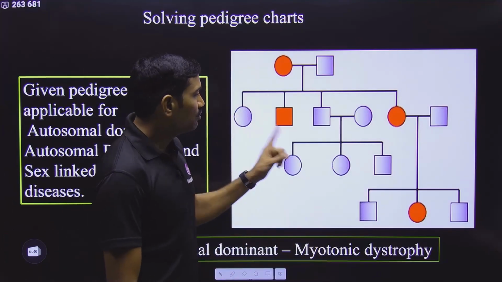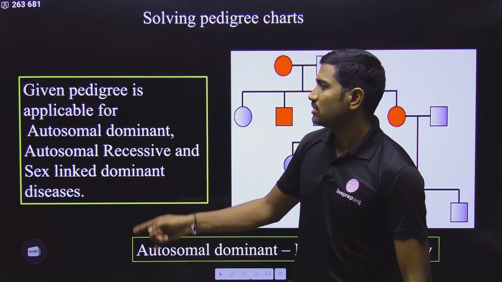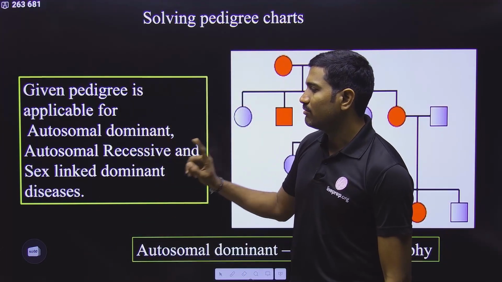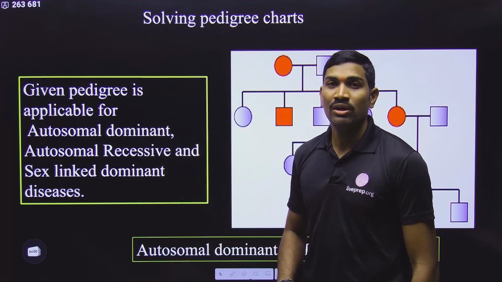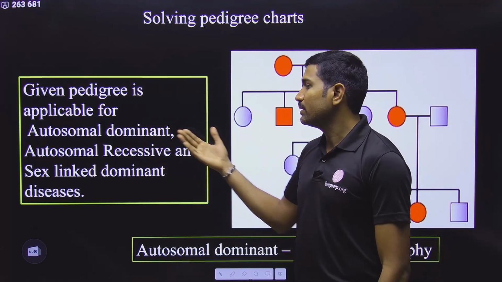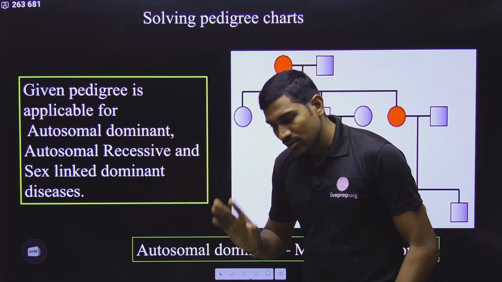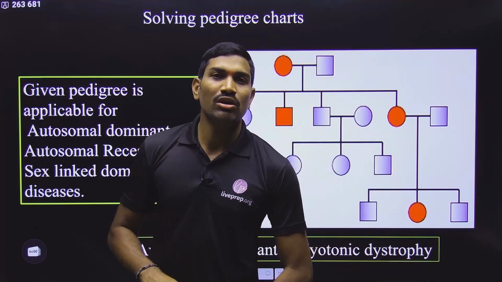But originally when you solve this particular pedigree, what are the things that you are getting? You are getting autosomal dominant, you are getting autosomal recessive, and you are even getting X-linked dominant also. And now you may get the doubt, how can a single pedigree follow this many? So your question is correct. A single pedigree should not follow this many.